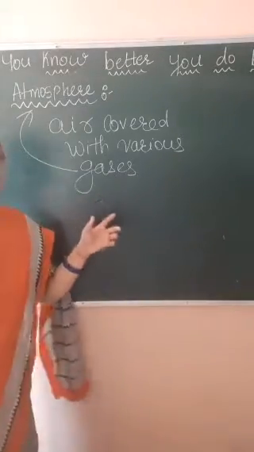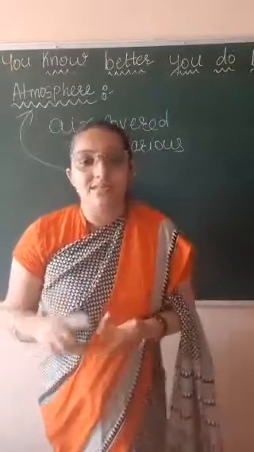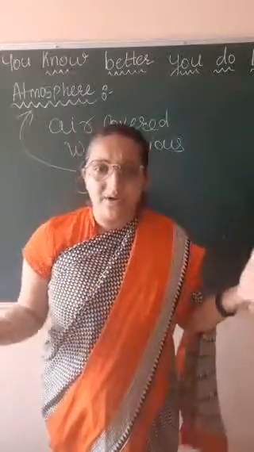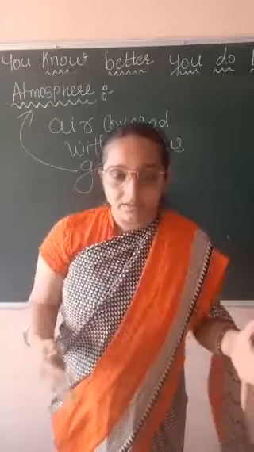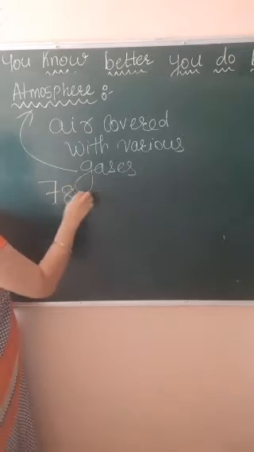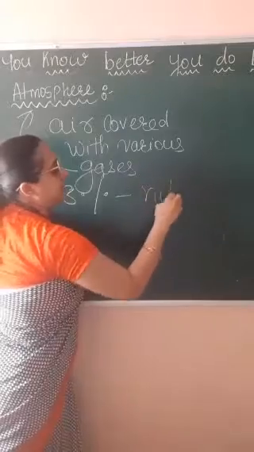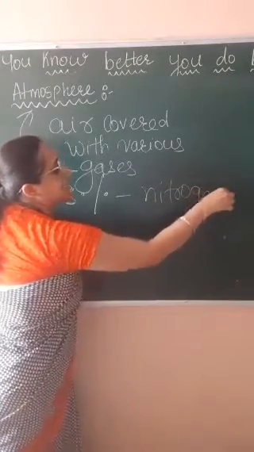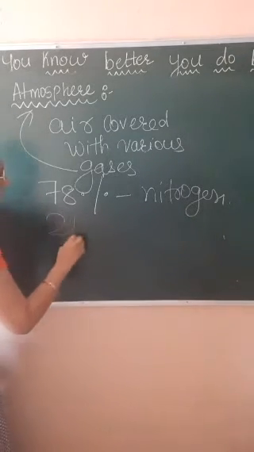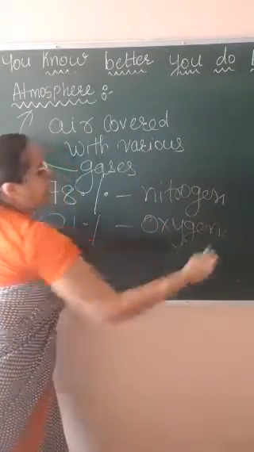Okay, students, there are many gases present in our air: nitrogen, oxygen, carbon dioxide, methane, and many others. From that, 78% is nitrogen gas. 21% is oxygen, and that we need to increase.